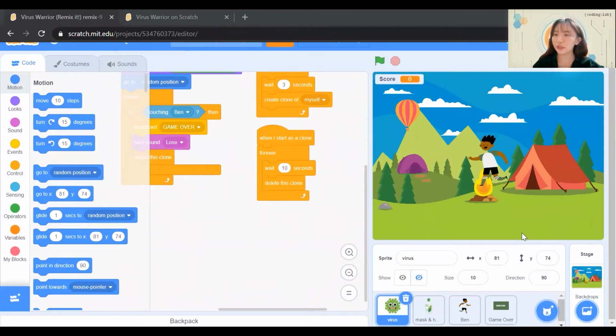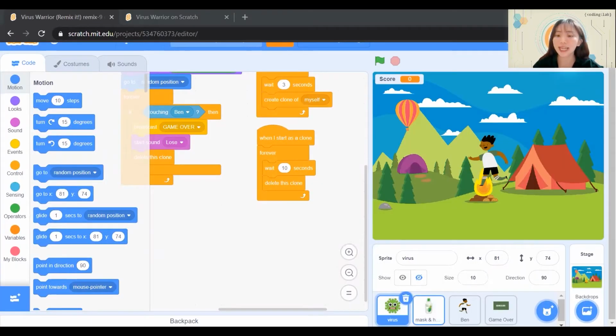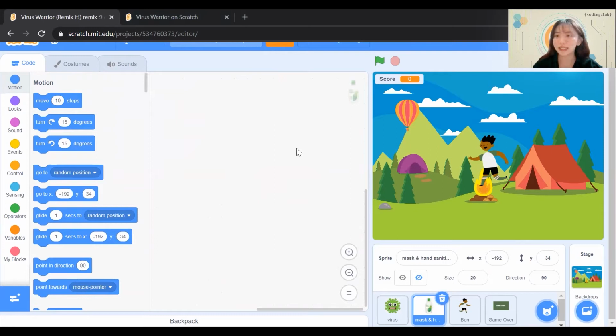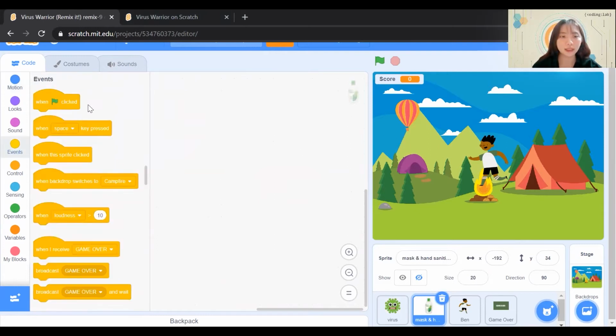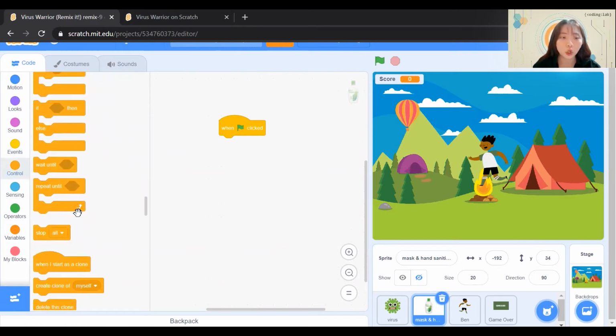Before we begin coding, we should always ensure that we are coding on a correct sprite. Hence, we need to click on the mask and hand sanitizer sprite. Next, go to Events and click and drag when green flag is clicked. Next, we want to create clones of ourselves. Hence, we need to go under Control and create clones of myself. Myself meaning hand sanitizers and mask.